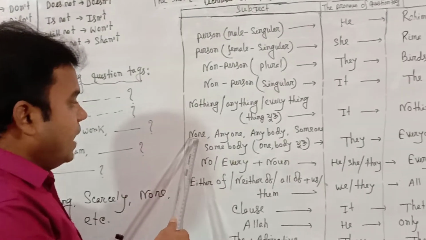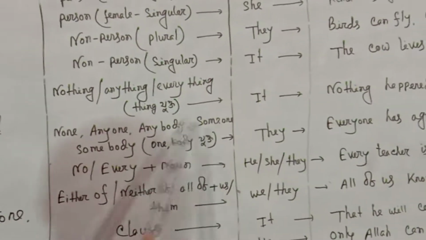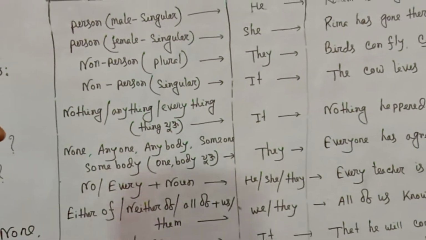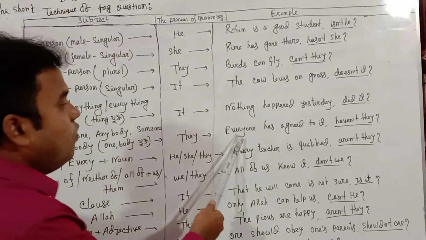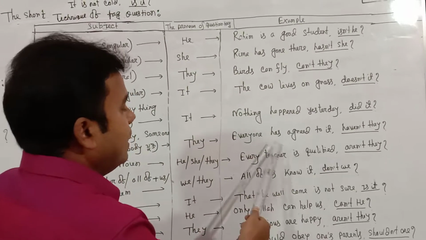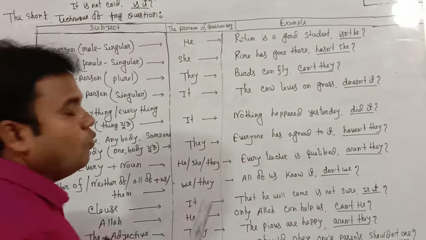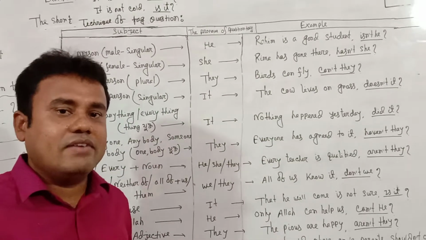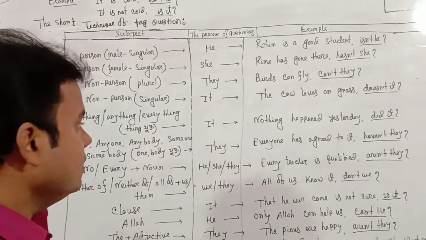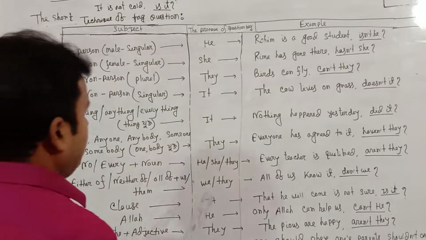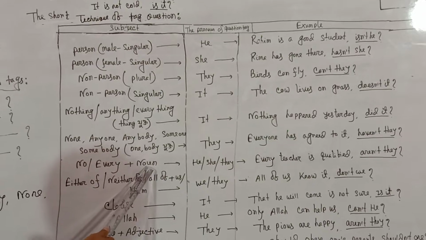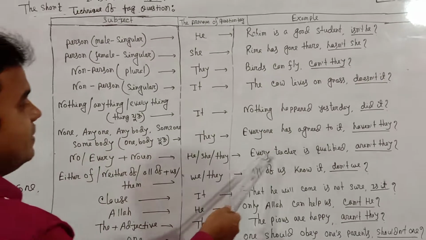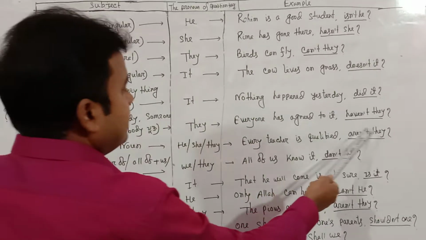Next: none, anyone, anybody, someone, somebody. For one and body words, the pronoun of the tag question is they. Everyone has agreed to it, haven't they? Everyone, one, only one, and body words take they. For every plus noun, not he or she, use they. Every teacher is qualified, aren't they?